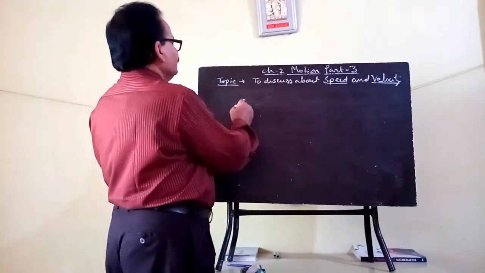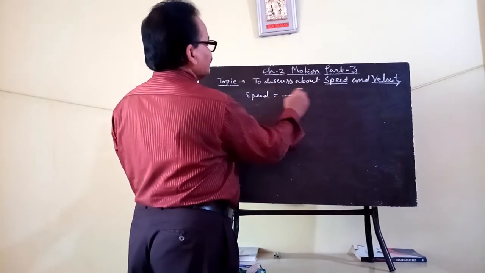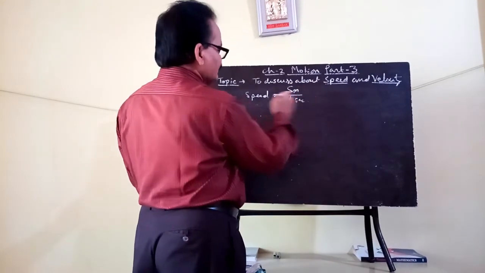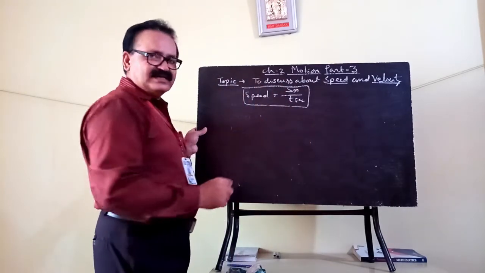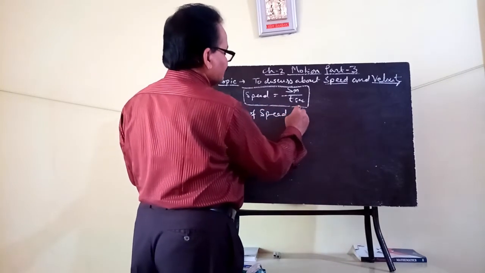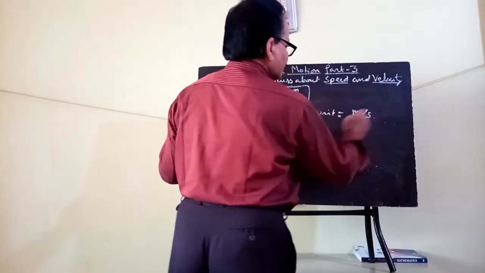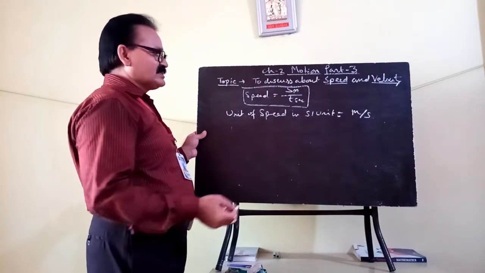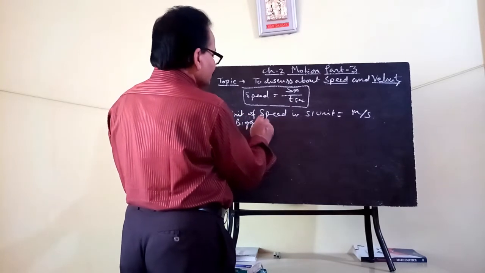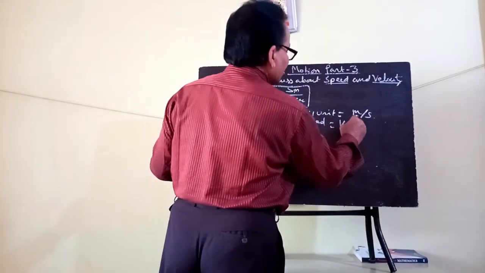Now we have just seen that speed can be expressed as distance covered s meters by time t seconds. From this expression we can say that the unit of speed in the SI system is meters per second, and the common, bigger unit that we generally use to express longer distances is kilometer per hour.